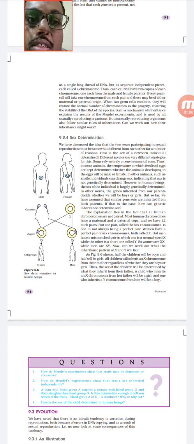When we come to sex determination, in your textbook we have discussed only the sex determination in humans, especially in mammals. But there are different types of sex determination. Sex determination is possible at the chromosomal level, and it can also be possible from environmental factors. In humans, the sex is determined by the chromosomes, so we can call it chromosomal sex determination. But there are some fishes where the sex is determined by environmental factors.